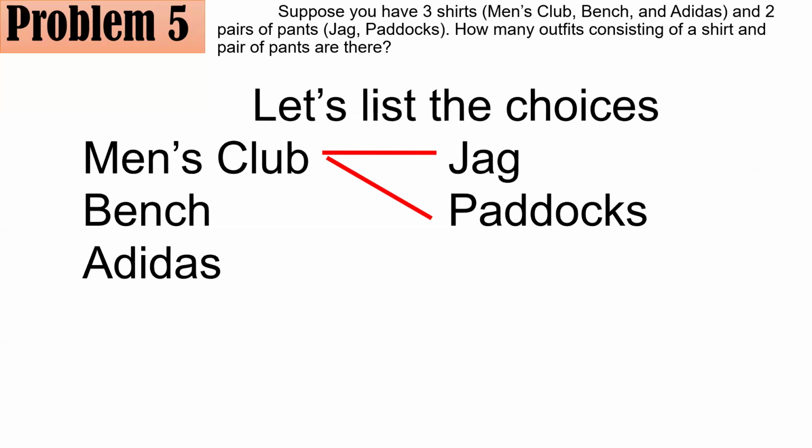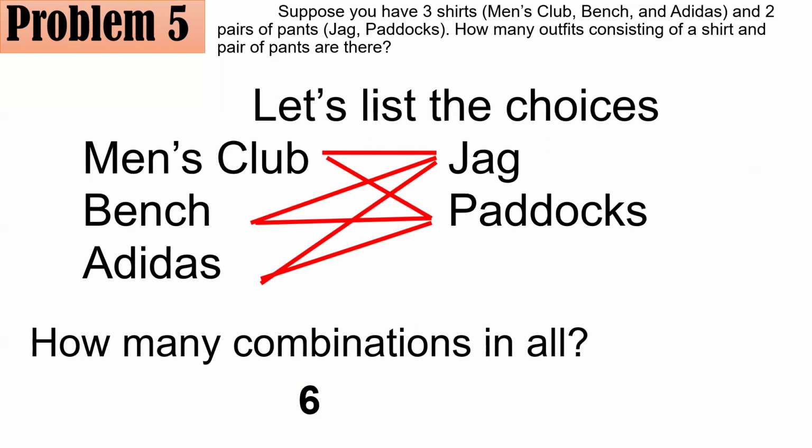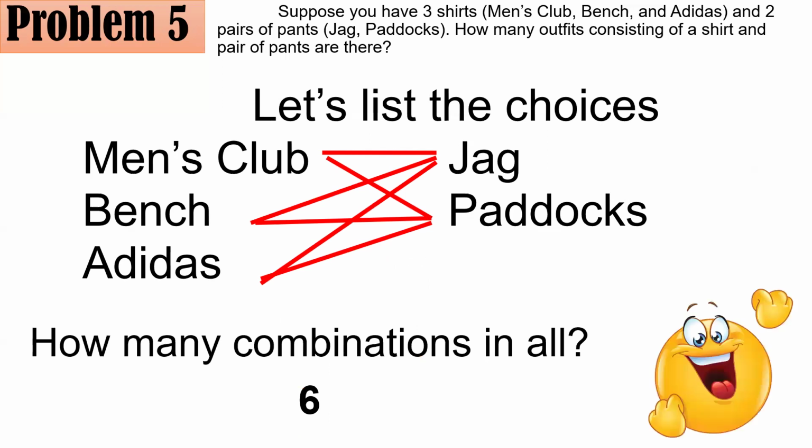you could now proceed to Bench. So far you have 2 again. This, 1, 2. You could also have in a similar way, 3. Bench Jag, 3. Bench Products is the 4th one. Adidas Jag, that's the 5th. And Adidas Products, that's the 6th. And if you answered 6 combinations in all, then you got it right. I hope you got it.